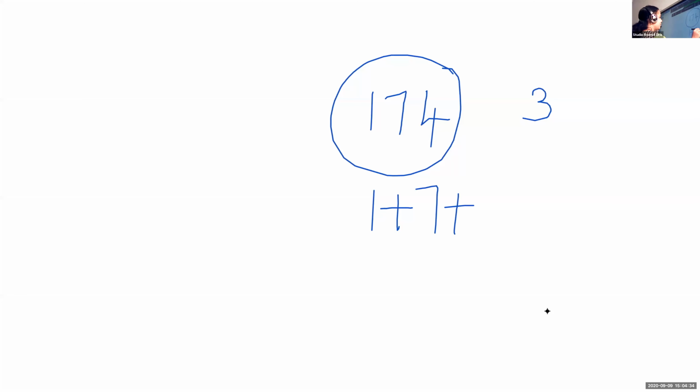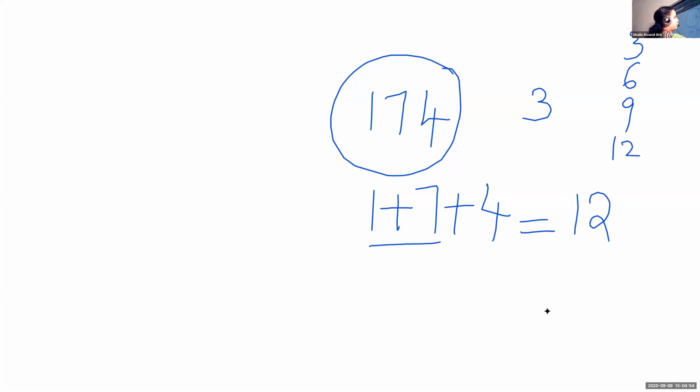Yes, ma'am. 1 plus 7 plus 4. What is 1 plus 7? It is 8. 8 plus 4 is equal to 12. And can you see this 12 in the table of 3? Yes, ma'am. 4 into 3 is 12. So that is divisible by 3. 3, 6, 9, 12. So 12 is there in the table of 3. So that means 174 can be divided by 3.